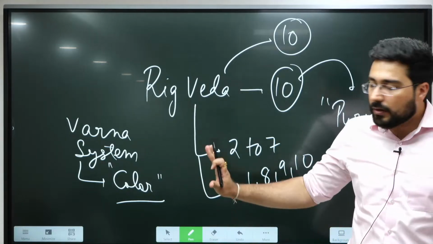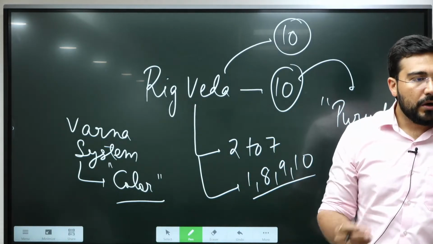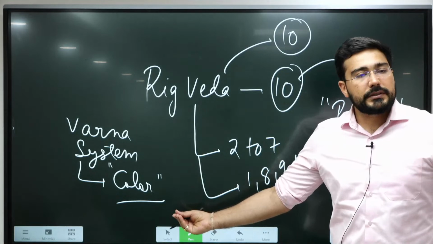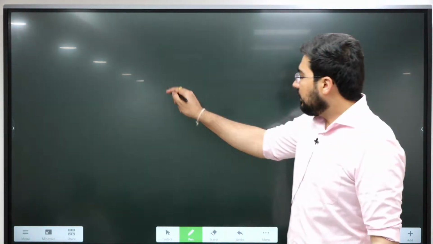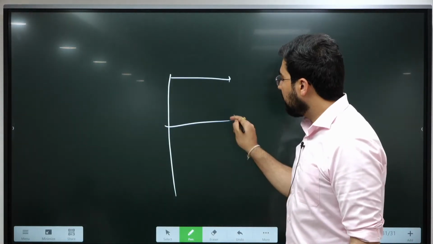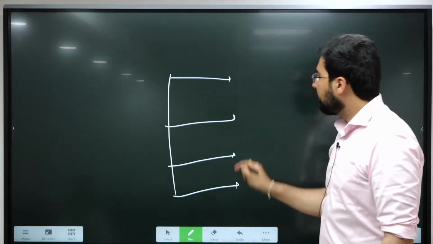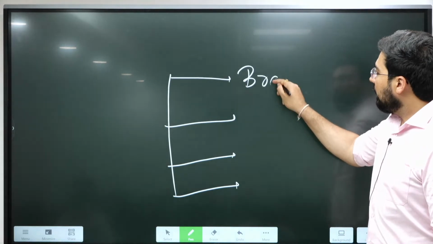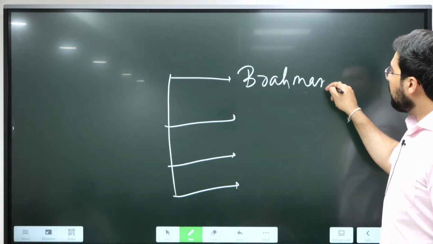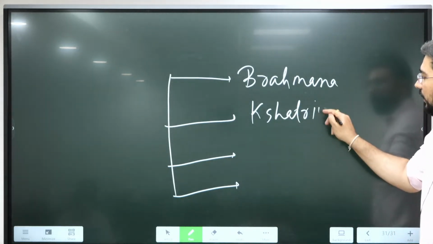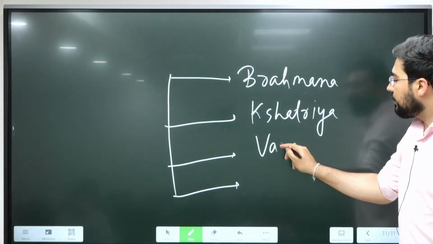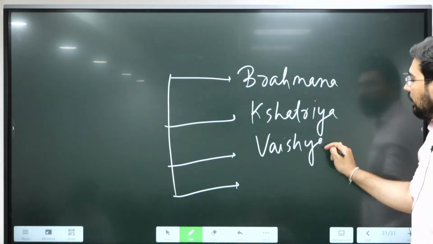This is what the Varna was all about initially, on the basis of the color of the skin. But later on, this was further distinguished in the Purusha Shukta hymn into Brahmana, Kshatriya, Vaishya, and finally Shudra.